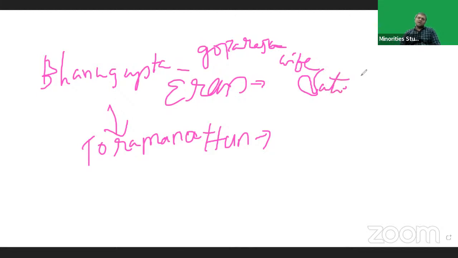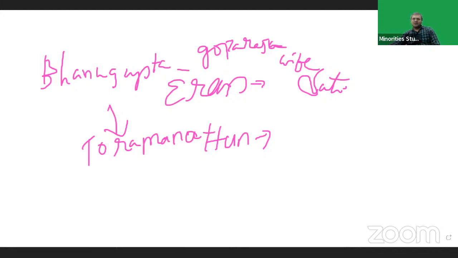Remember this point. Which of the following inscriptions speaks about the sati system? This is our previous question. Bhanugupta's Eran inscription speaks about the sati system. It was the first inscription to speak about the sati system.